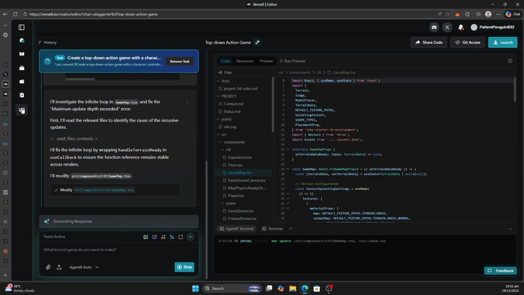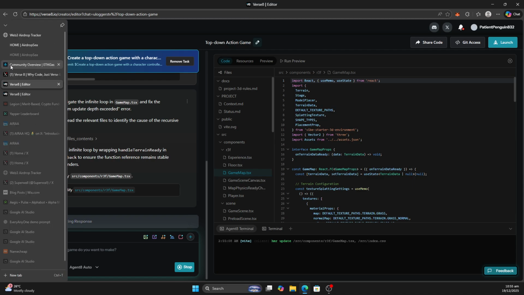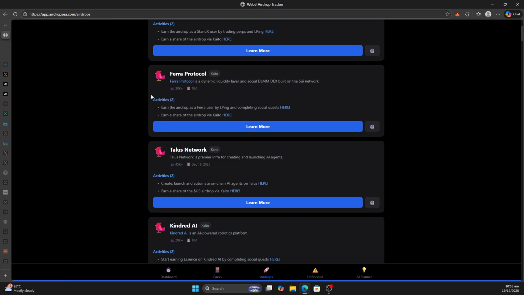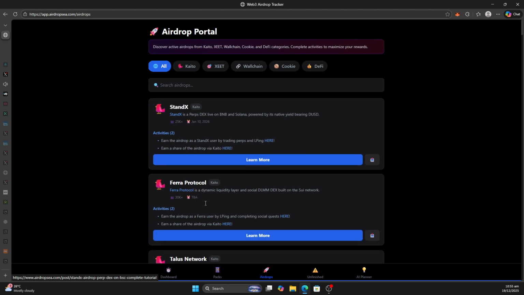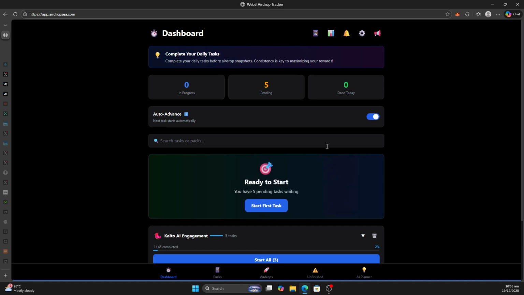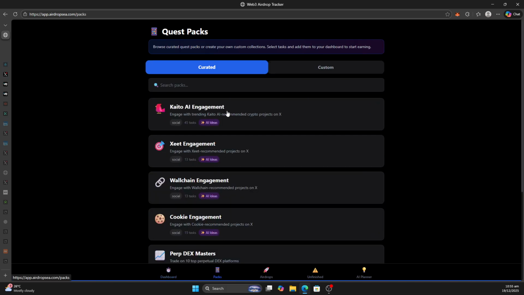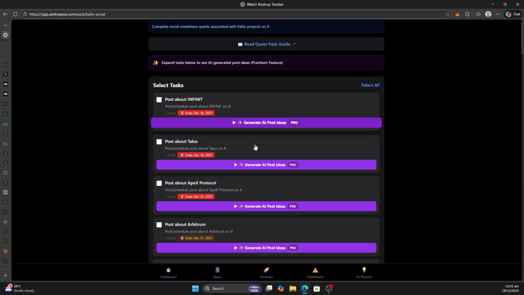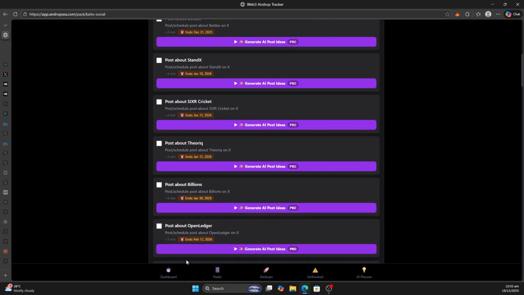By the way, while this is loading, I don't know if I told you, I can't remember if I did that already, but I'll now be adding Verse8 as one of the airdrop prospects here. It's going to have an airdrop based on what I've seen. However, maybe not a direct Kaito airdrop, although it uses Kaito infrastructure. Altogether, I'm going to add it here. I have quest packs that I'm curating for Kaito so that you don't miss your tasks.